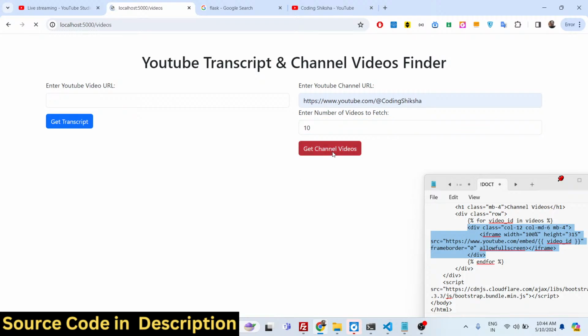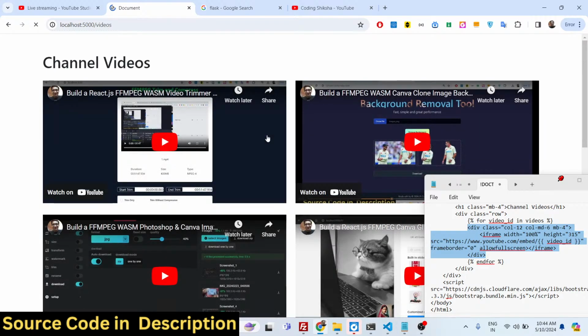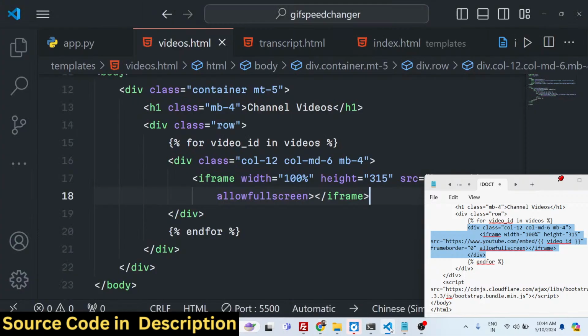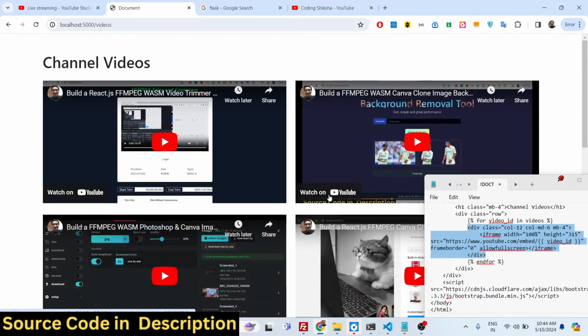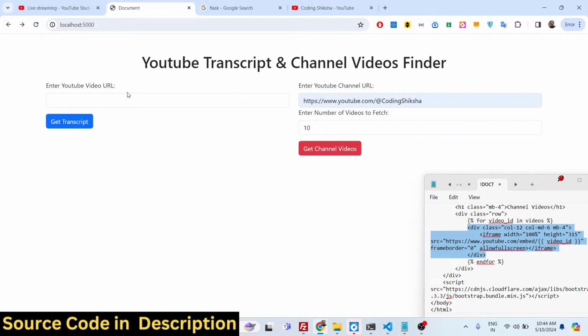I click on this button, and the processing is really fast. It will fetch from the YouTube API, scrape it, and the beauty of this is that you don't require any API key. It does it an unlimited number of times. Once you purchase the source code, guys, you will be able to perform an unlimited number of requests, and it works in the browser. It fetches the YouTube transcript of a particular video. It also fetches the channel videos for you.